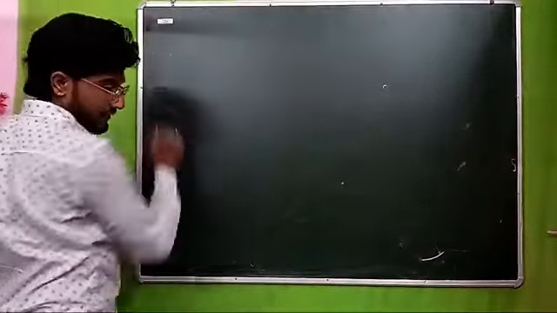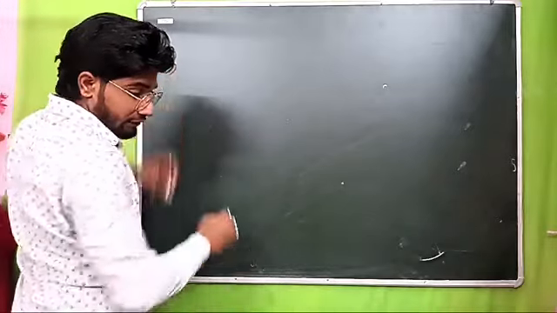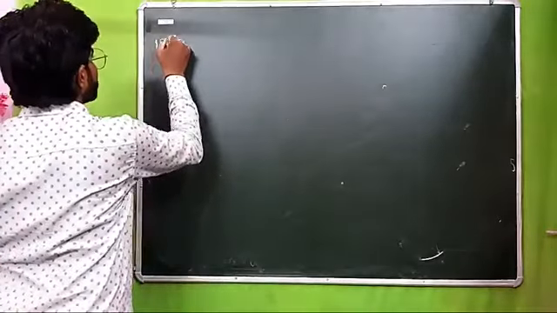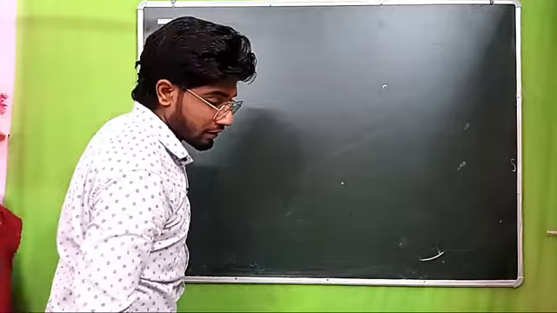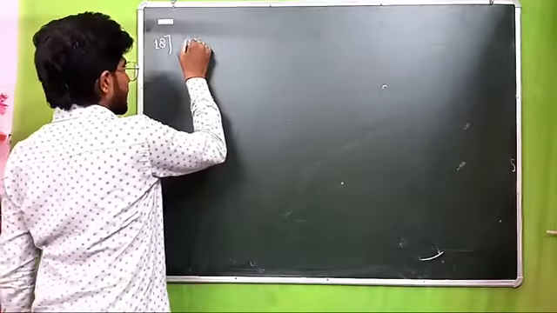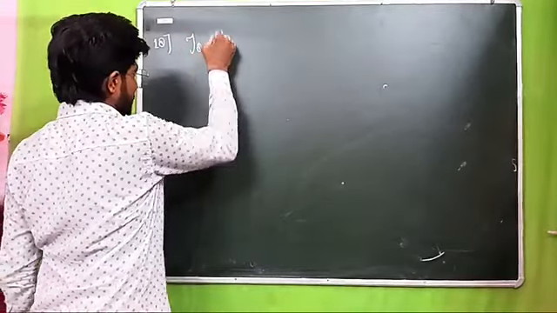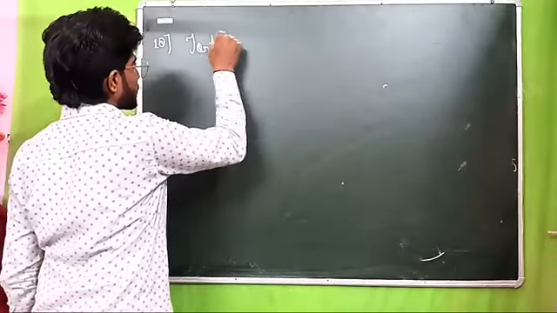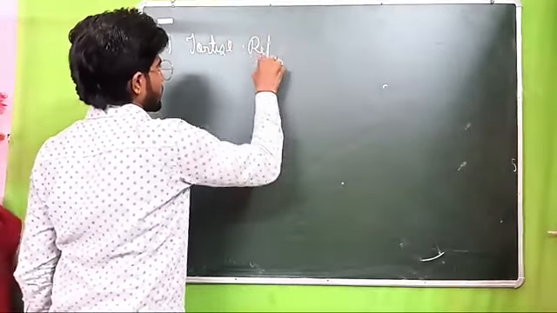Now question number 18. What is the question saying? Tortoise is related to reptile.